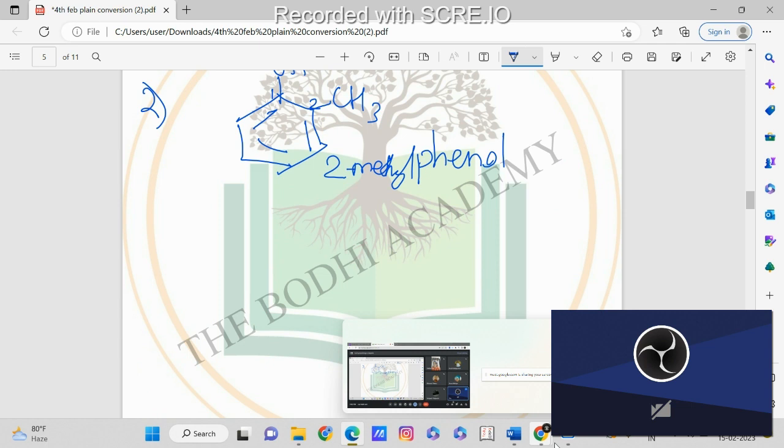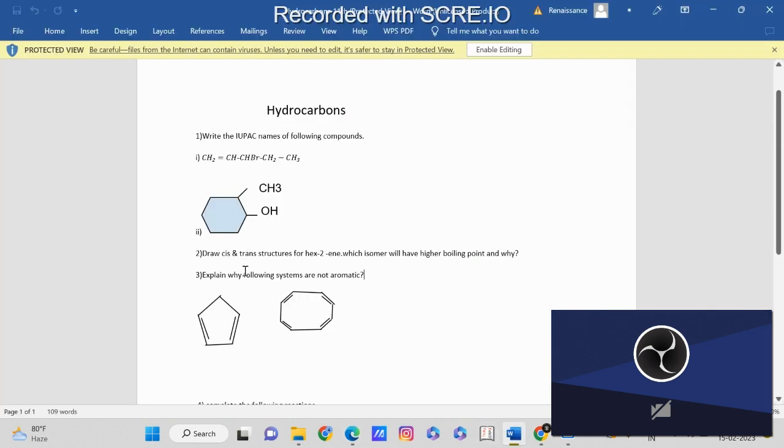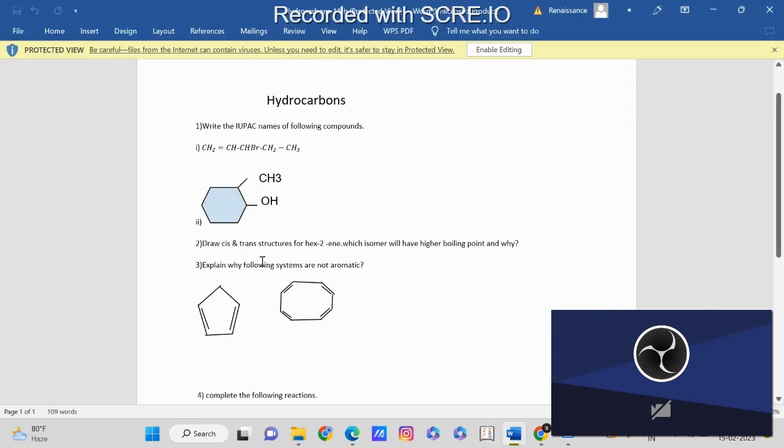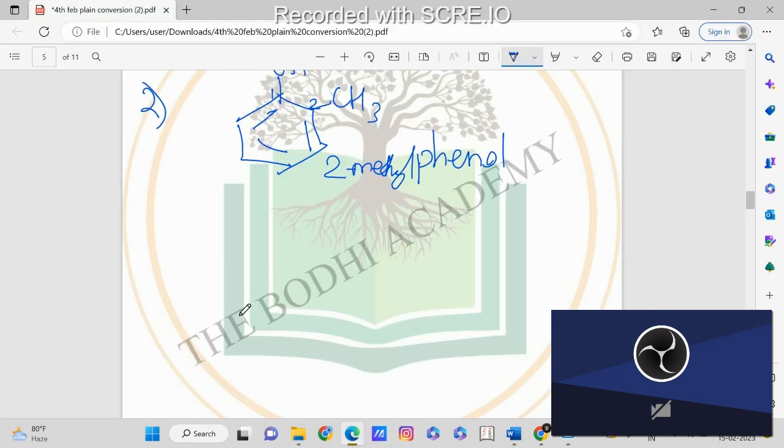That is the second question. Draw cis and trans structures for hex-2-yne, and which will have the higher boiling point and why. Okay, so we will write the cis and trans structures for hex-2-yne. First I will write the normal structure for hex-2-yne. Now hex means what? How many carbons should we have? We should have 6 carbons. So I'll write 6 carbons.